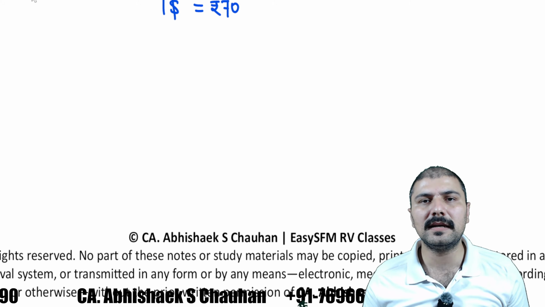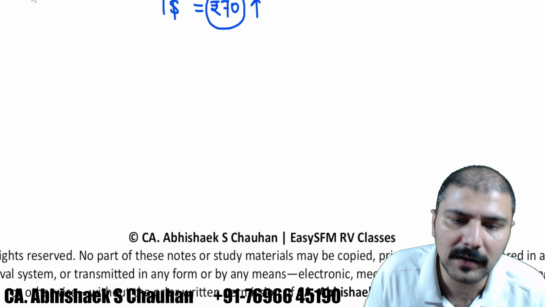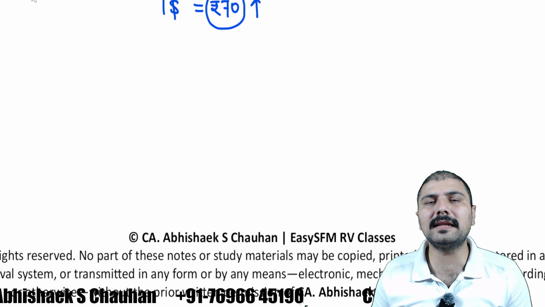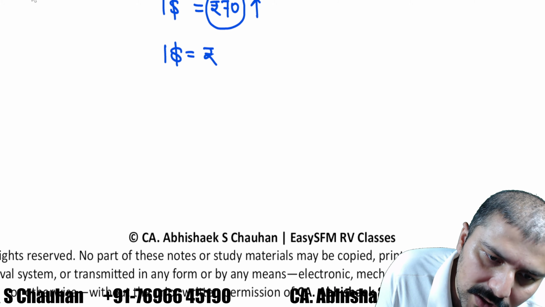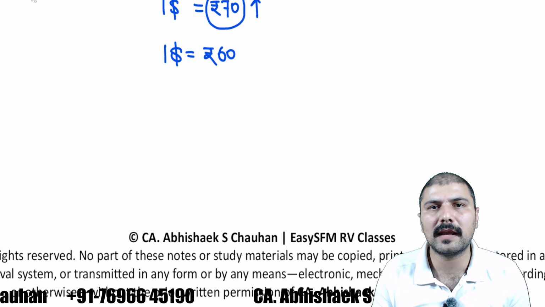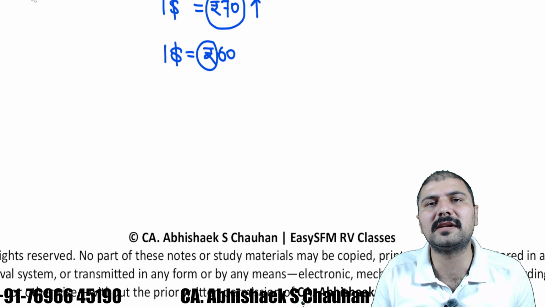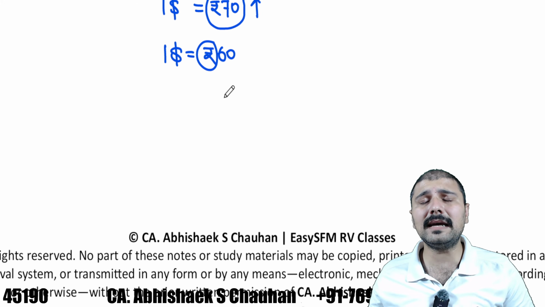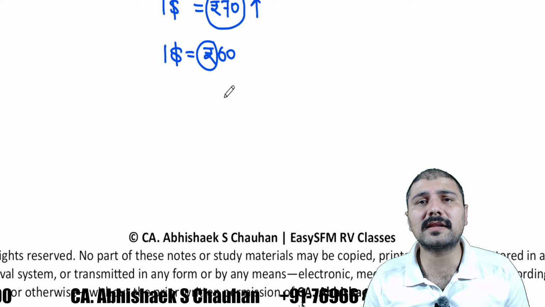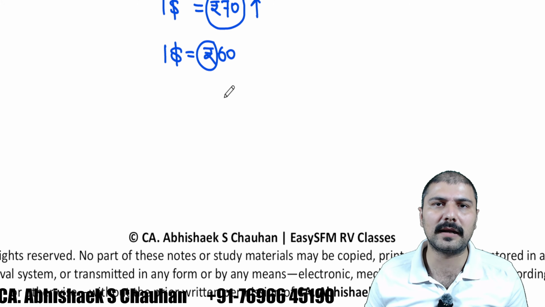So the question is saying that home currency is appreciating, right? In that situation, the next or future forward rate should be that $1 should be available for 60 rupees as per the normal understanding, right? So we can say that home currency is appreciating in direct quote, and that is why the forward rate should be less than the spot rate in a direct quote kind of situation.